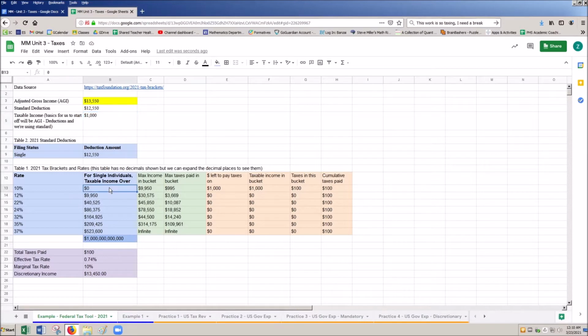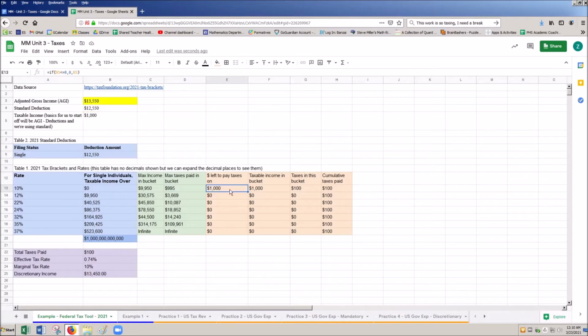Again, that first bucket starts at 0, ends at 9,950. Within that bucket, I am taxed at 10%. So basically, the maximum income allotted in that bucket that I could be taxed on would be 9,950. The max taxes that I could pay in that bucket would be 995. The reason is that's 10% of this 9,950. So the taxes that I have left to pay money on is $1,000, right? What I first started with up here.